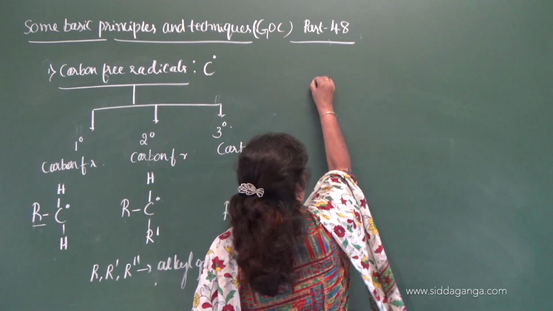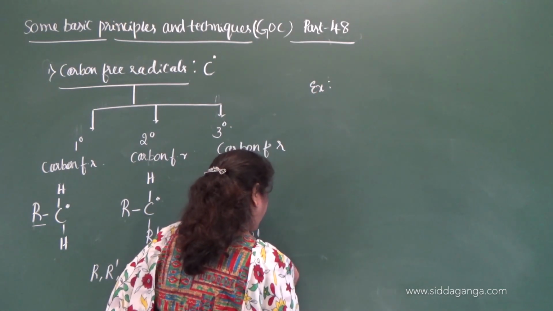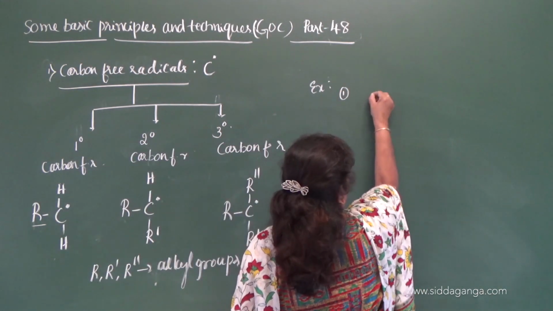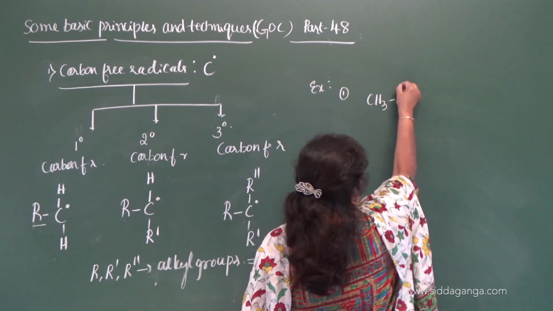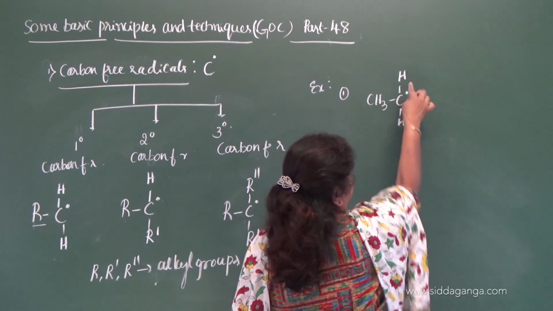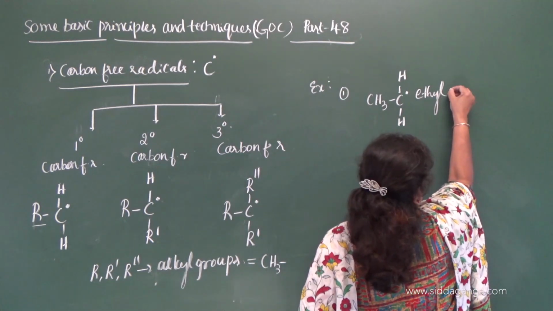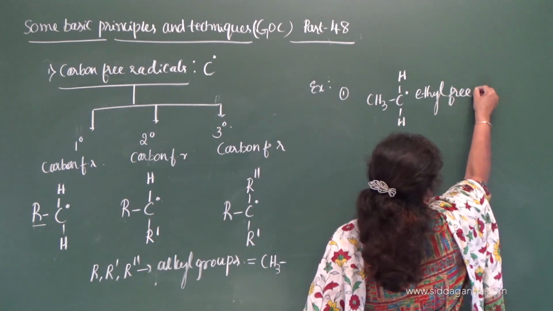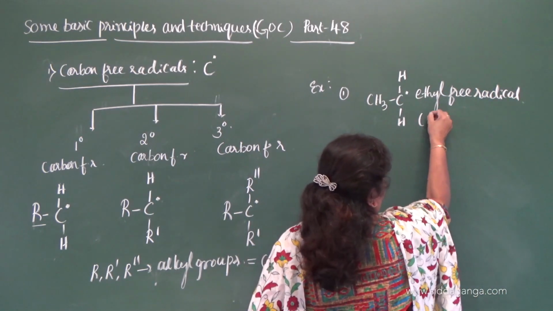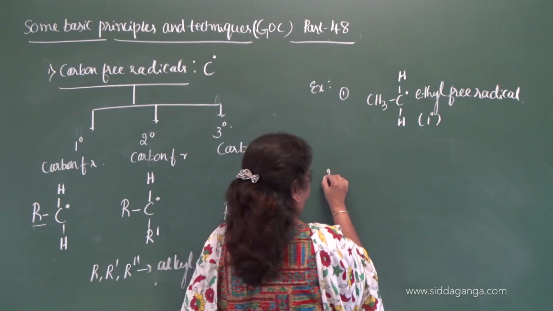Now let us move on to the examples. Let me give R' and R'' as CH3 group here. Then the first one, primary: CH3, CH2 with a dot. Then the name will be ethyl free radical. Ethyl free radical is an example for a primary carbon free radical.